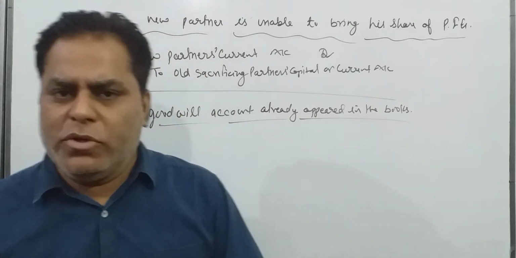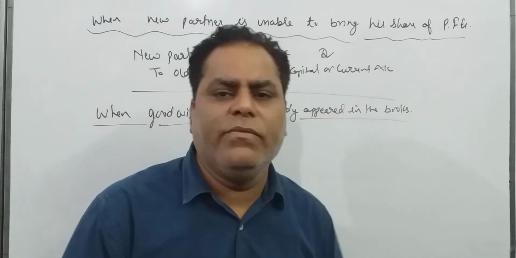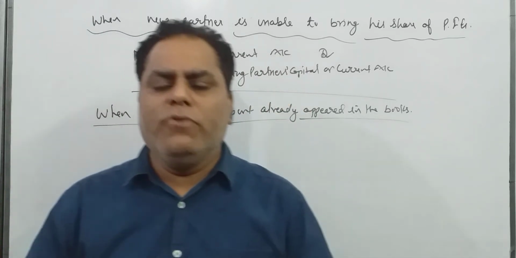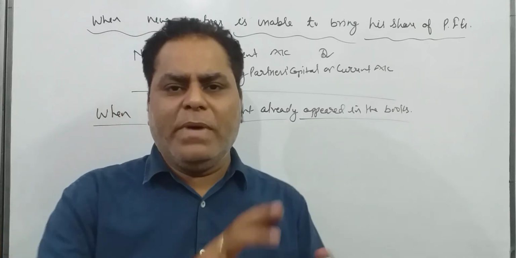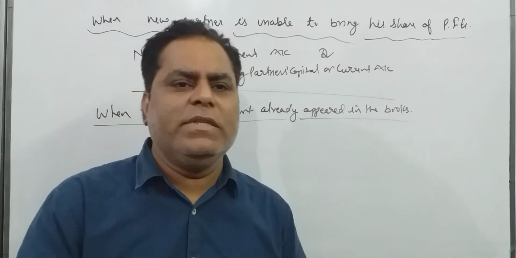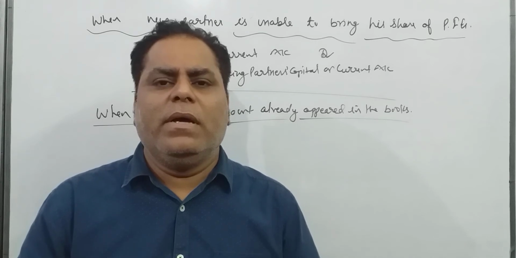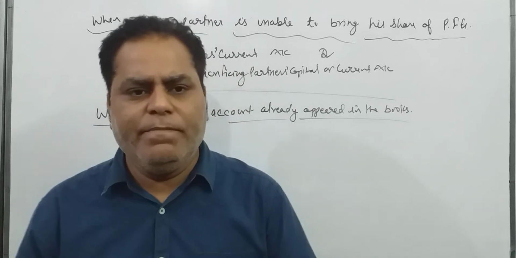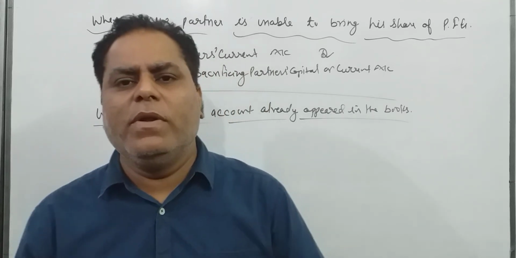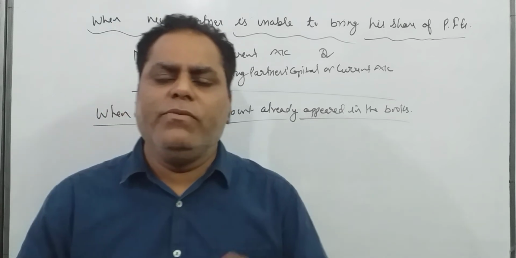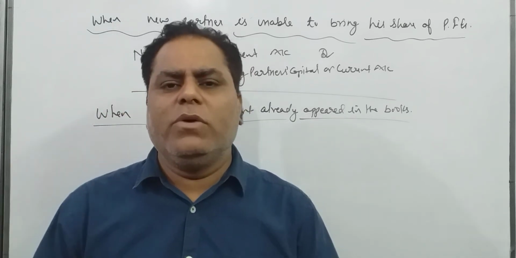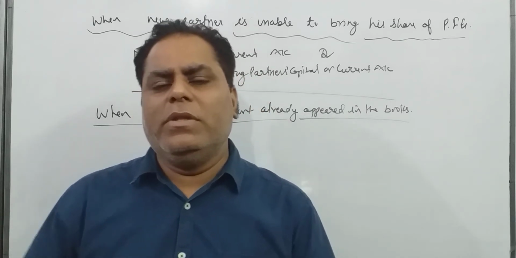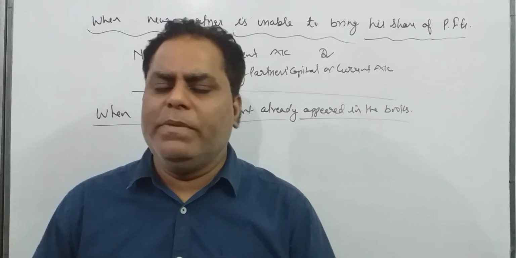Student, you will find questions in two different styles: one in the form of a paragraph, one in the form of a balance sheet. If the question is given in a paragraph, it will be clearly written that the partners have goodwill account already appearing in the books at such and such amount. But if the question is given in balance sheet form, you will find goodwill account already appeared on the asset side.